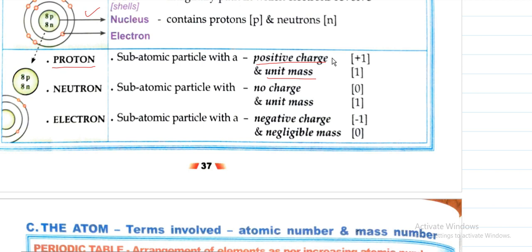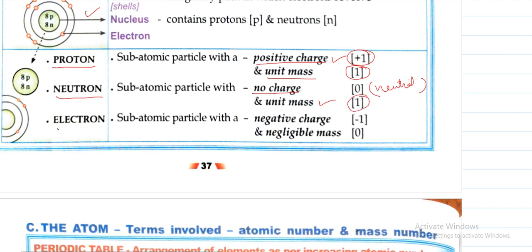That means they will be having +1 charge and their mass will be unit, that is 1. But neutron will be having no charge, that means they are neutral. No charge means they are neutral, neither positive nor negative. But they are also having unit mass, that means their mass will be 1.